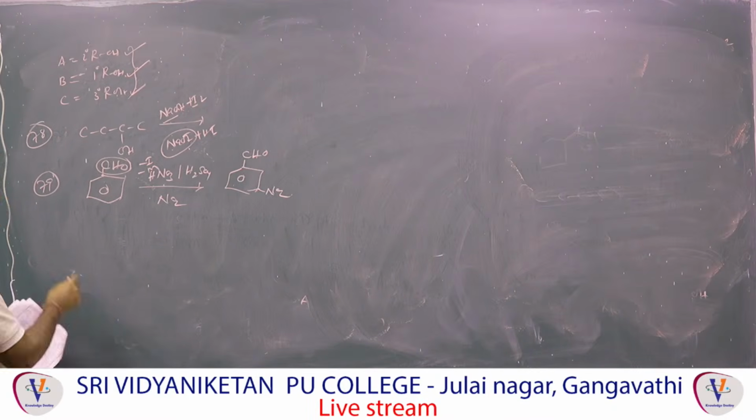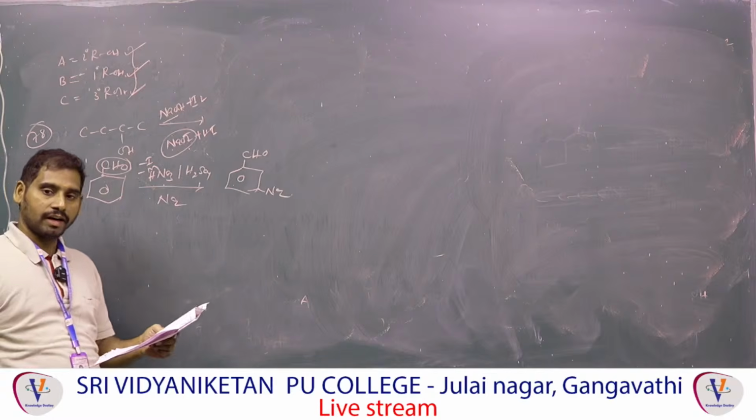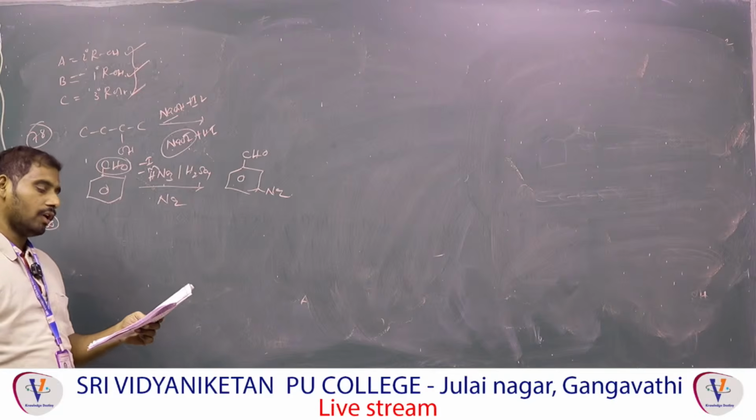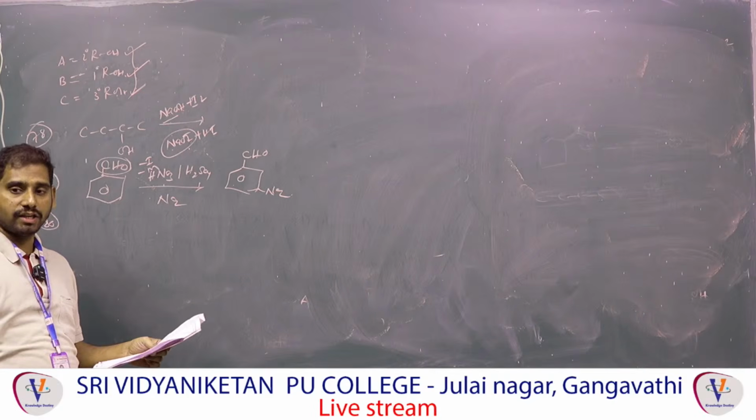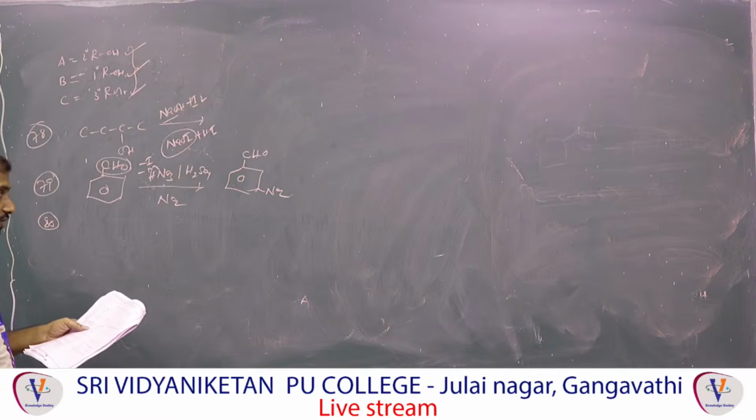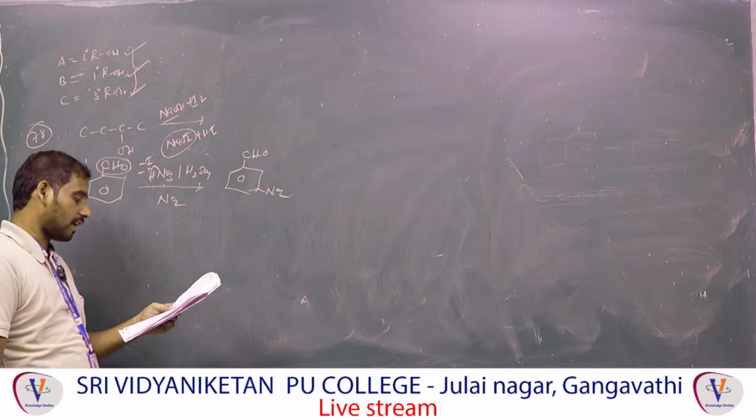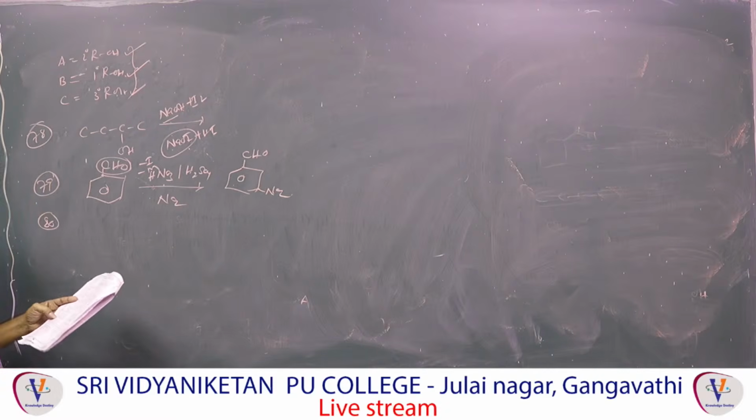Next one, question number 80, HVZ reaction. HVZ reaction, chlorine, red phosphorus followed by H2O. HVZ means alpha halo acid. Carboxylic acid, the next carbon is alpha. So second option, third option.